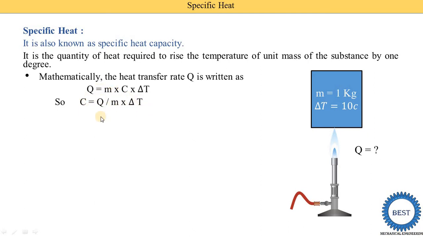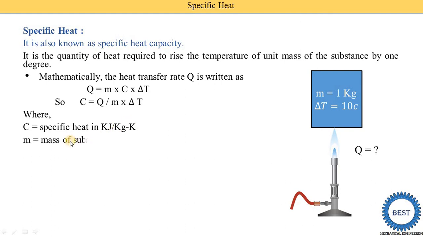Okay, so now this equation matches our definition. It is the quantity of heat required, means it is Q divided by the mass of the substance and the rise in temperature by 1 degree. Where C is specific heat in kilojoule per kg Kelvin. So how does this unit come about, kilojoule per kg Kelvin? We know that the unit of heat is kilojoule or joules, the unit of mass is kilograms, and the unit of temperature is centigrade or Kelvin.